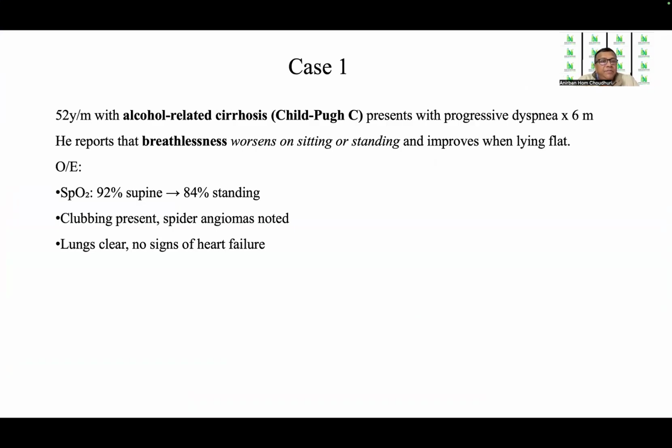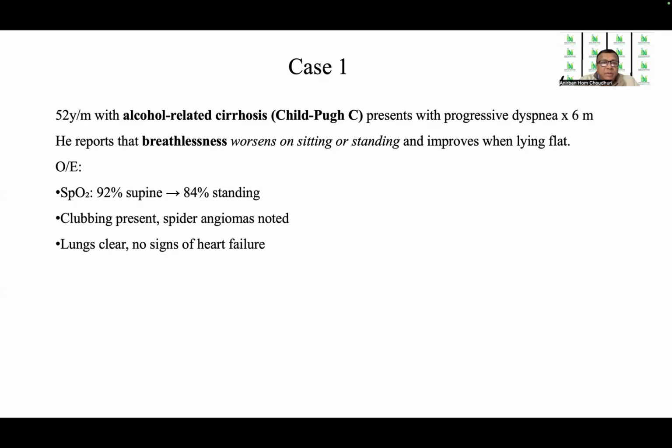Case 1: a 52-year-old male with alcohol-related cirrhosis, Child-Pugh C classification, presents with progressive dyspnea over a period of 6 months. He reports that breathlessness worsens on sitting or standing and improves when lying flat. On examination, saturation is 92% supine while 84% on standing.